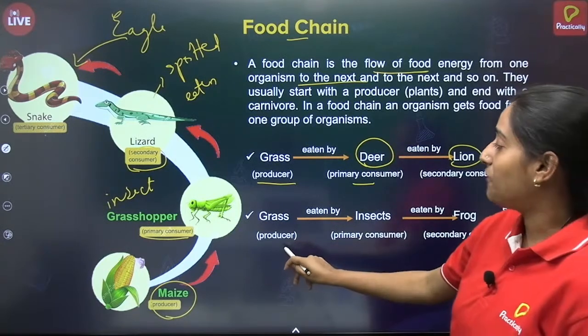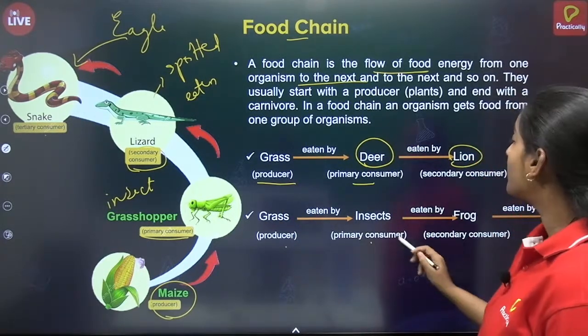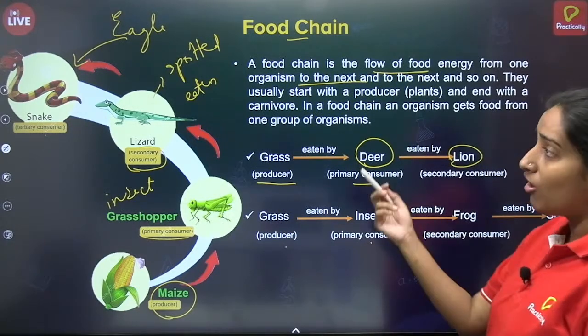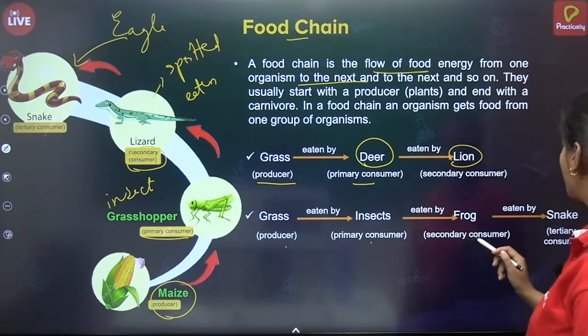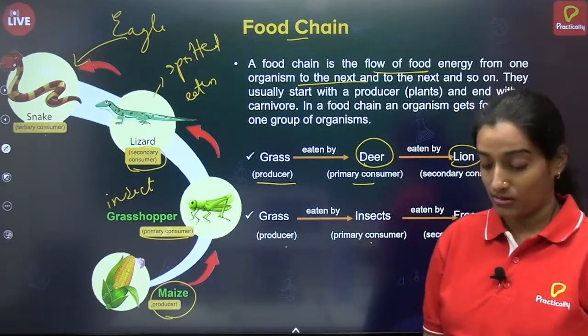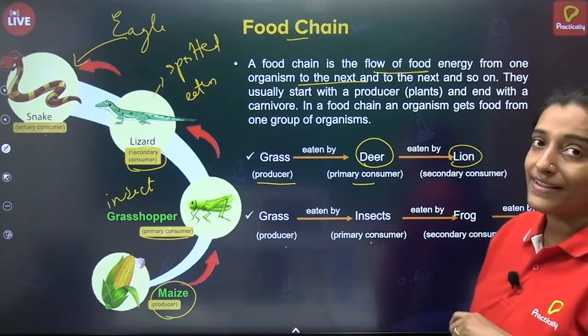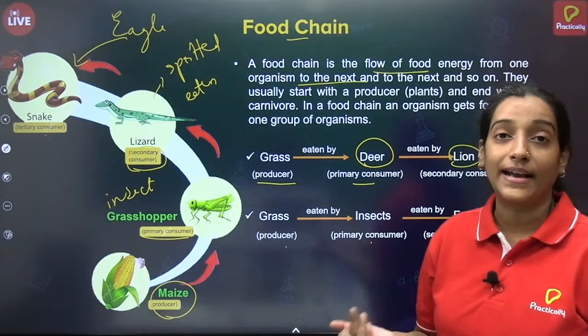But in the second food chain, grass is eaten by insect, which is over here. Insect is eaten by frog or lizard in that example. So lizard or frog becomes a secondary consumer and that is eaten by snake. So snake becomes a tertiary consumer. So it's very simple if you understand the role of producer, consumers and decomposers.